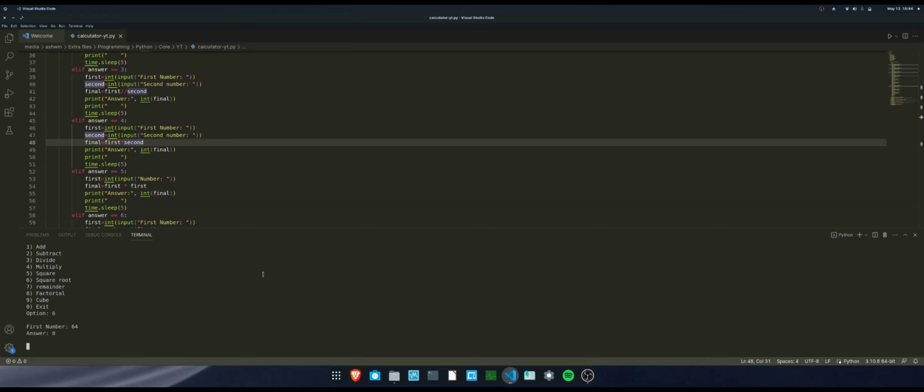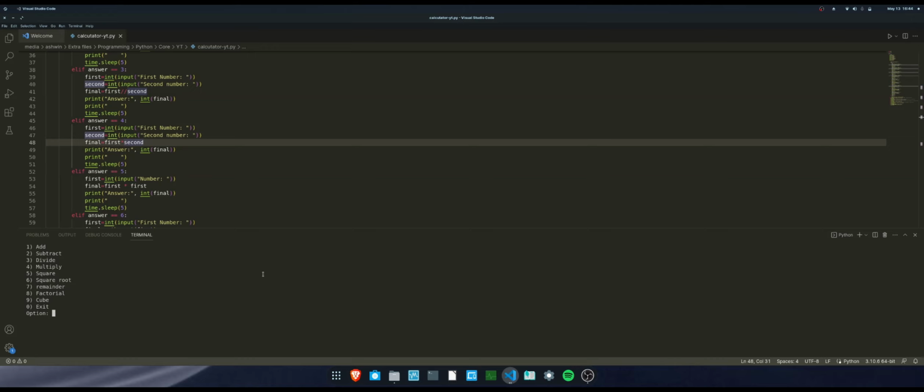Next is remainder. So yeah, 7 is remainder. We do 12, we'll do 9 10 divided by 3 and we get the answer 1, because 9 divided by 3 gives you perfectly 3, but for this it gives you the remainder 1.